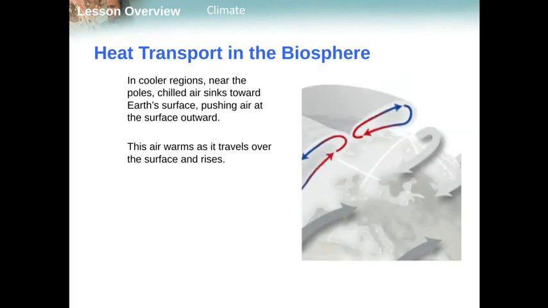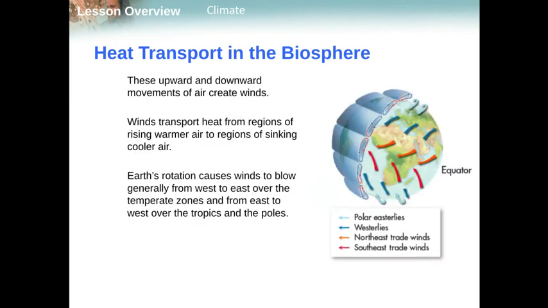Okay, so in the cooler regions near the poles, that cold air sinks, moves back towards the equator, is then warmed again, rises again, and the cycle continues. Okay, so these upward and downward movements of air create winds, and the winds will then transport heat from regions of rising warmer air to regions of sinking cooler air. So we can see, in this case, the wind coming off the Sahara Desert towards the equator, where it's picked up and then transported back towards the poles, drops again, and the cycle continues over and over and over.